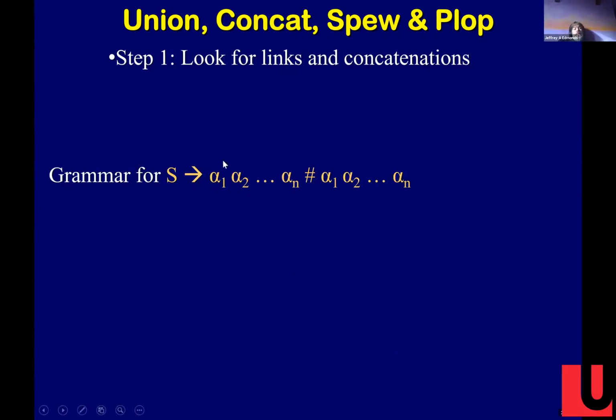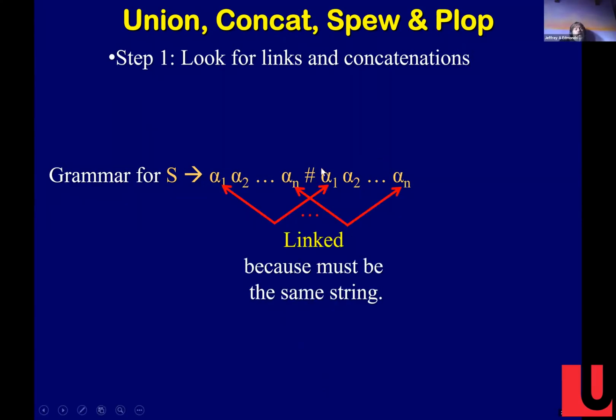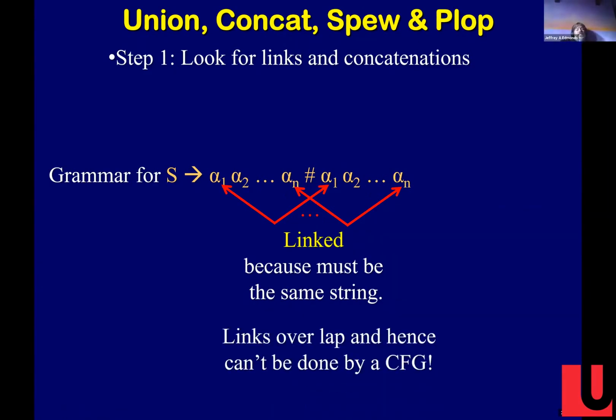How about this one? Here's a language where I have any string of characters followed by the exact same string of characters. Do you think we can do this guy? No, because the first character has to be linked to this being the same. This character and this character have to be the same. And this character and this character have to be the same. And look at those two linked things cross over. And so a context-free grammar can't do it.